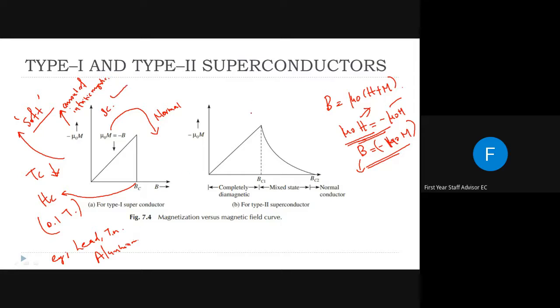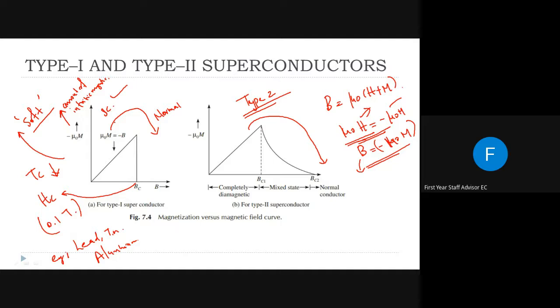Next one is type 2 superconductors. What is the difference between type 1 and type 2 superconductors? Here the transition of the superconducting material from the normal state takes place gradually.